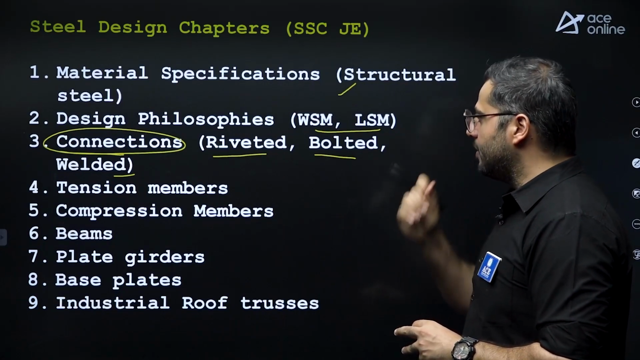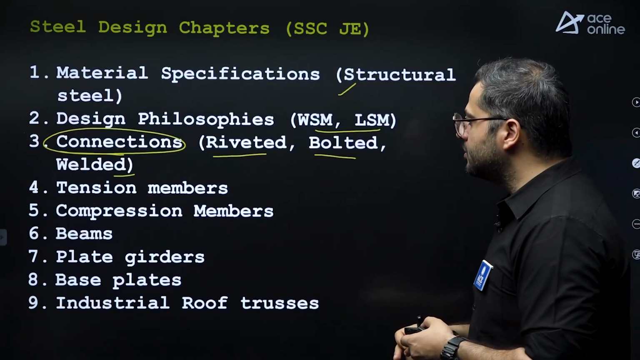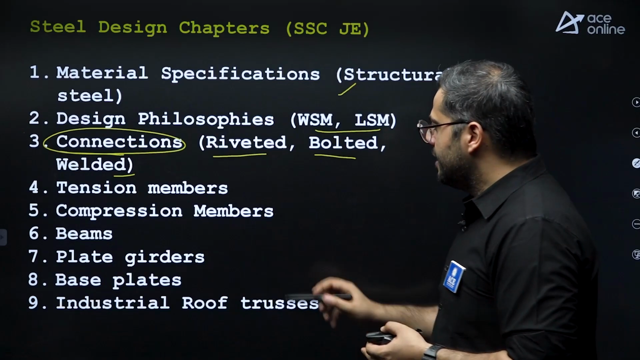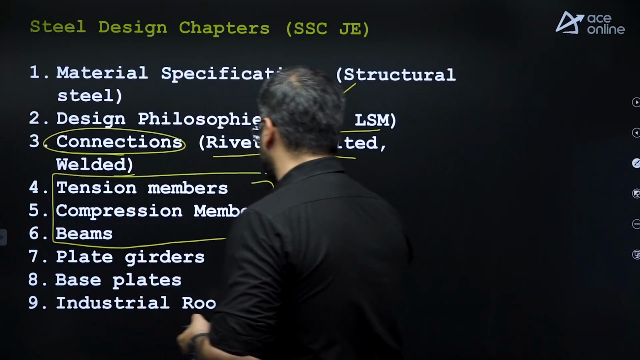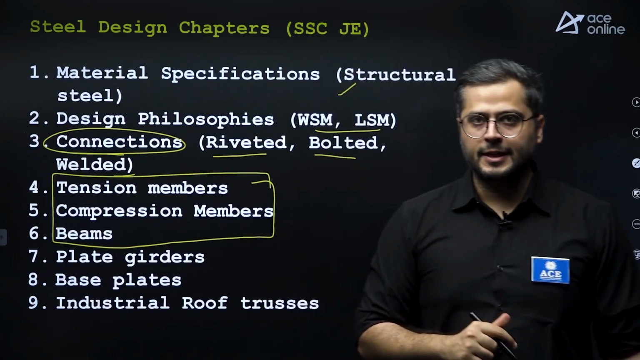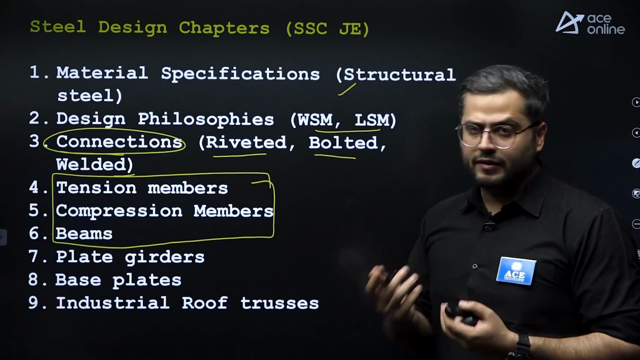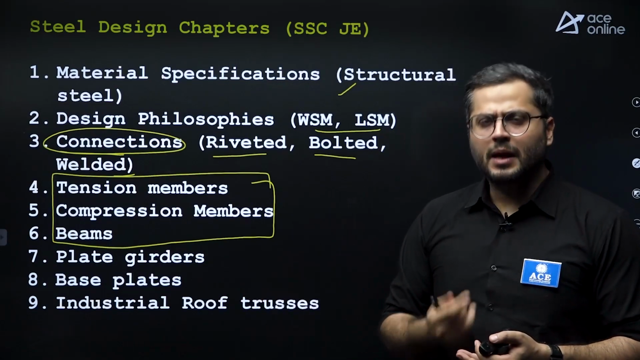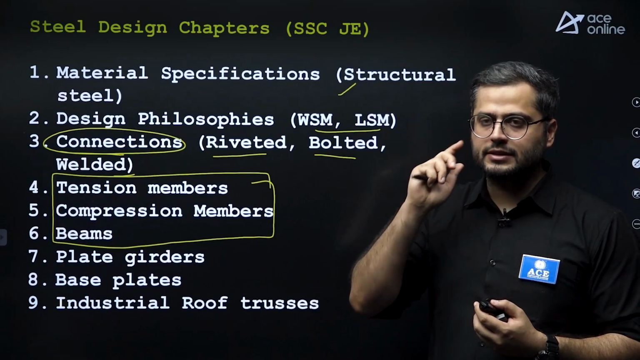After that, the members part. In the members part, there are tension members, compression members, beams, plate girders, base plates, and industrial roof trusses. So the maximum questions from members have been asked from these three domains: tension members, compression members, and beams, right? And I guess 95%, 99% of the questions we'll be covering today in this lecture. Plate girders, again, very few questions have been asked, but I'll be covering some of the questions which students cannot ignore.